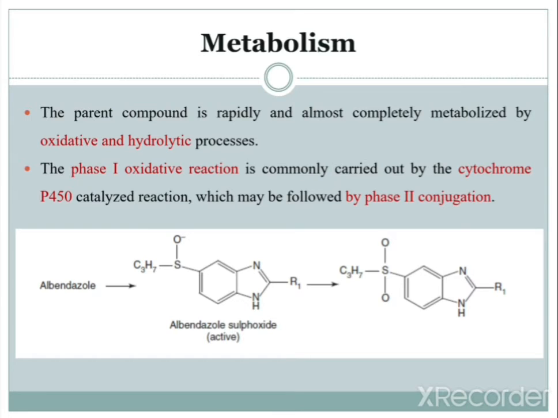benzimidazole derivatives. Further, the reaction given here is the metabolism of albendazole. Initially it is metabolized into albendazole sulfoxide, you can see the structure. Albendazole has R1 as the particular substitution, then sulfur, then O minus C3H7. This is the active metabolite of albendazole. Further it will again metabolize into another metabolite. So this is the basic metabolism of albendazole.